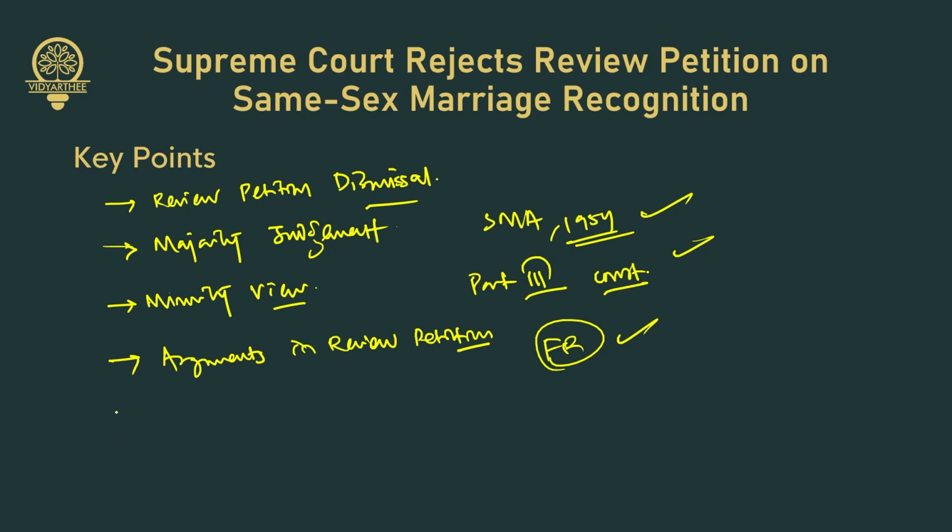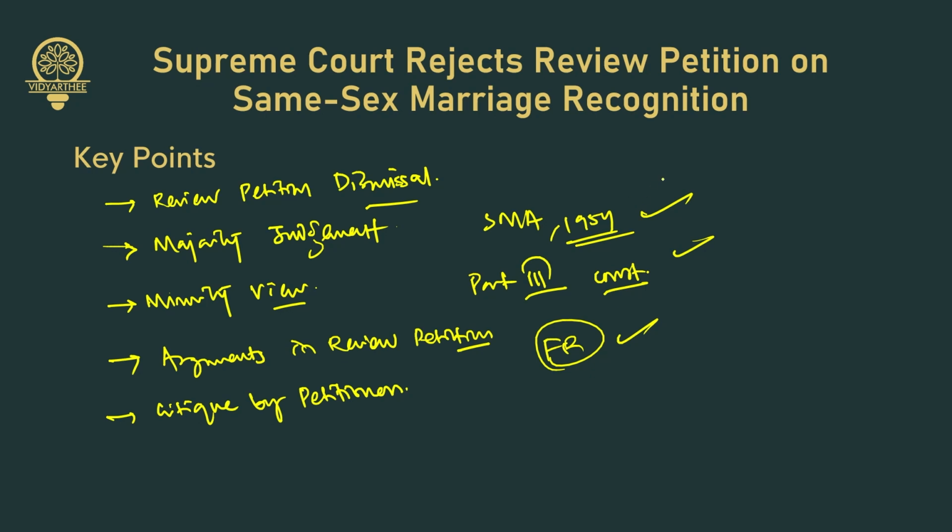Now, what are the critiques by the petitioners? Now, the ruling was described as disregarding precedents set by previous judgments. The petitioners argued that the decision forces queer individuals to lead dishonest lives to have a family. Now, they highlighted that the judgment undermines the rights to dignity, equal protection, and fraternity. Got it? These were the key points on this review petition dismissal. Now, there is some static information we need to keep in mind. First is obviously the Special Marriage Act 1954. It provides a civil marriage framework for couples regardless of caste, religion, or nationality. And it is designed to facilitate interfaith and intercaste marriages as well.